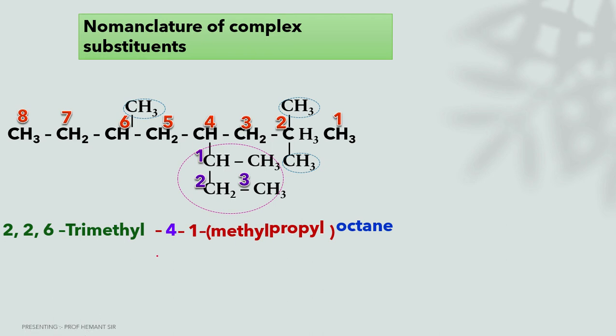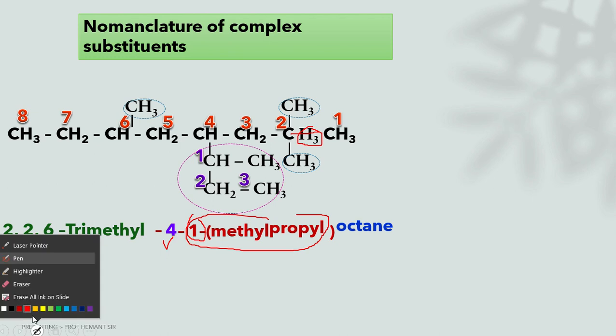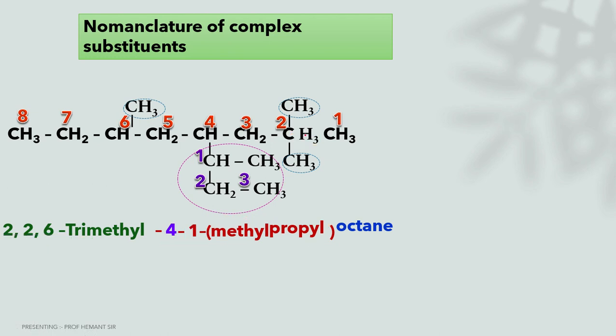This 1 should be in bracket. Okay, this 1 should be in bracket. The position of this full branch is a 4. Okay, so 4 1 methyl propyl octane. There should not be 3 hydrogen, only one hydrogen should be there. Sorry, no hydrogen should be there. According to the valency of the carbon, what is it? 4. So there should not be a hydrogen atom.